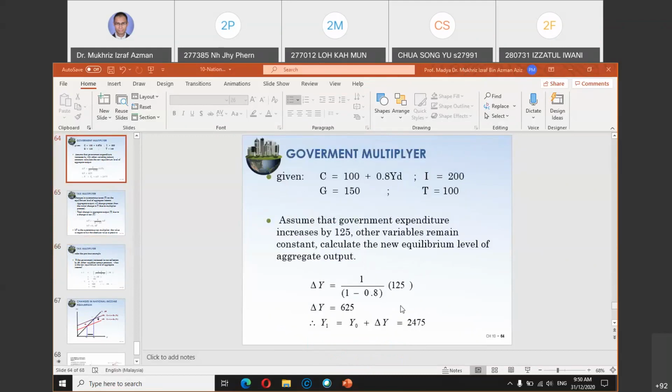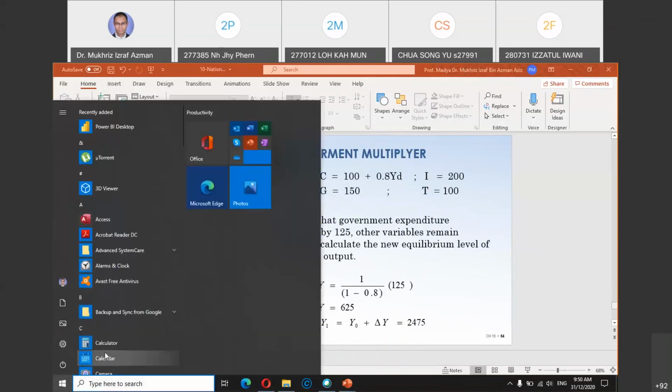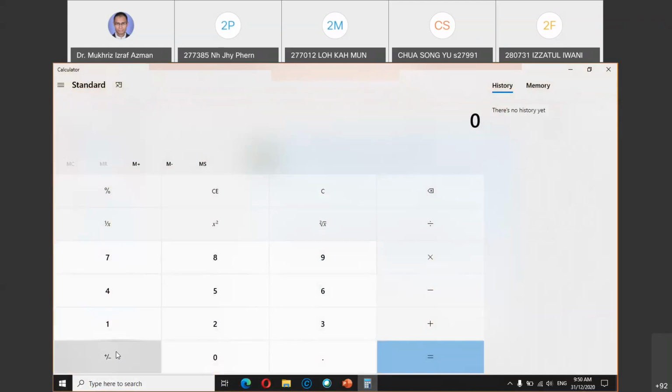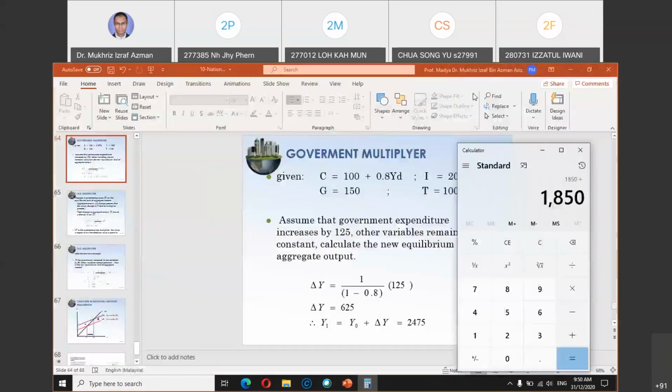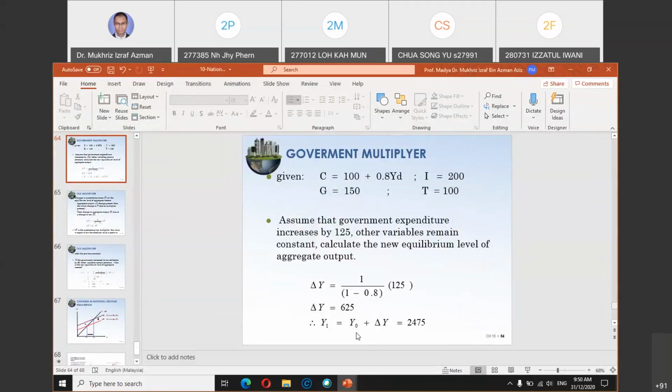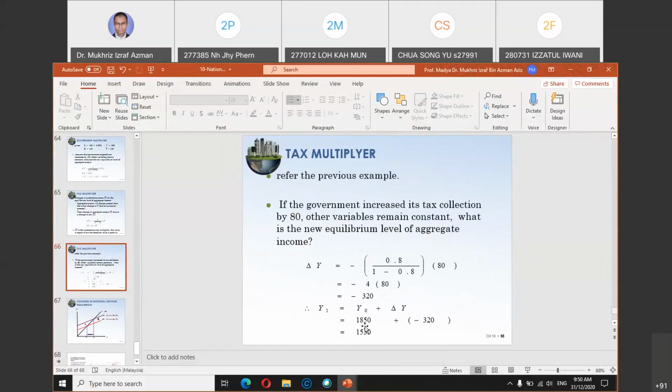So 1850 you plus the 625 in the original government multiplier. Yes, so you get 2475. So the value of Y0 here is 1850, as you see here in the tax multiplier.